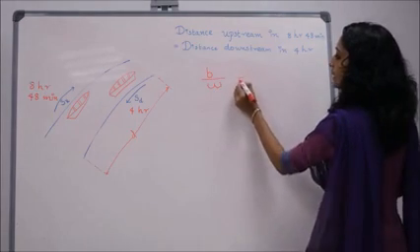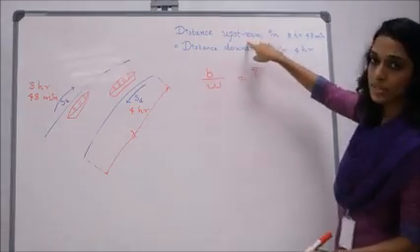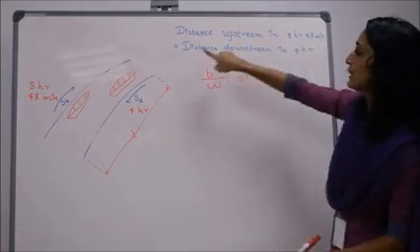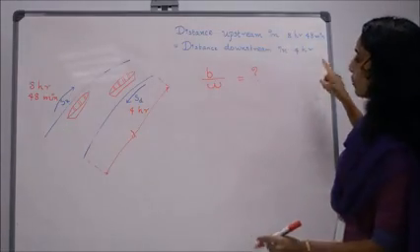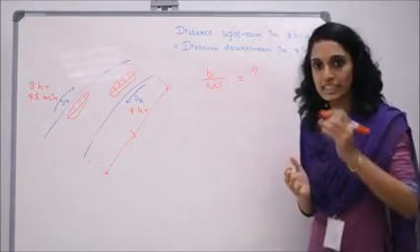This is what we have to find. We are given that the distance covered upstream in 8 hours 48 minutes is equal to the distance covered downstream in 4 hours. So we know distance is equal to speed into time.